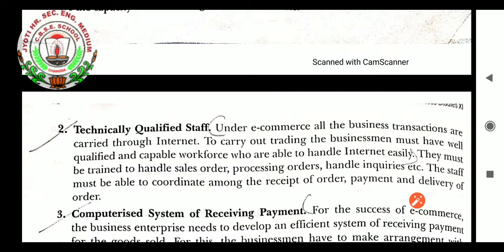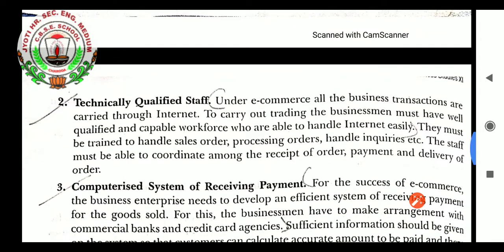Technically qualified staff. Student, under e-commerce all the business transactions are carried through internet. To carry out trading, the businessman must have a well qualified and capable workforce who are able to handle internet easily. They must be trained to handle sales orders, processing orders, handle inquiries, etc.